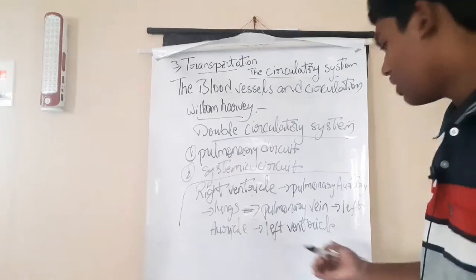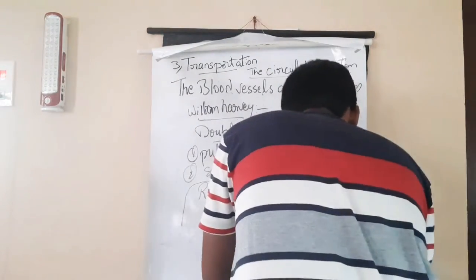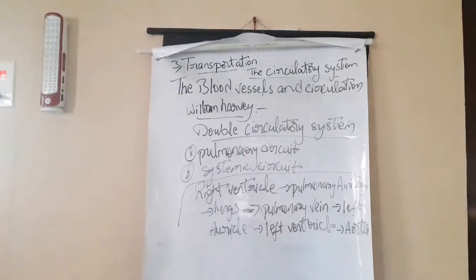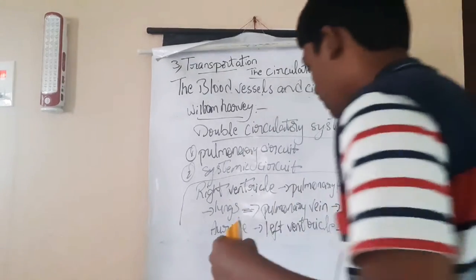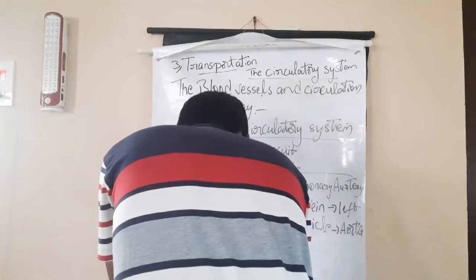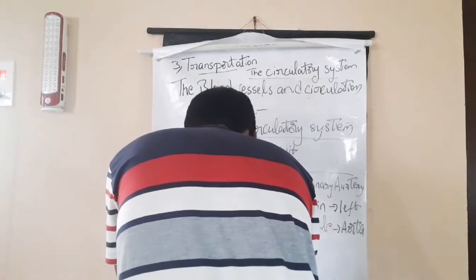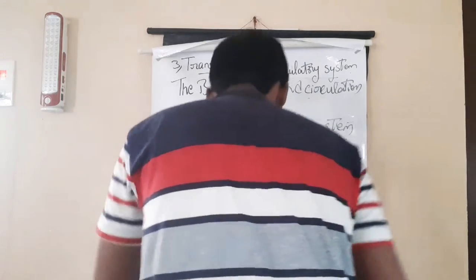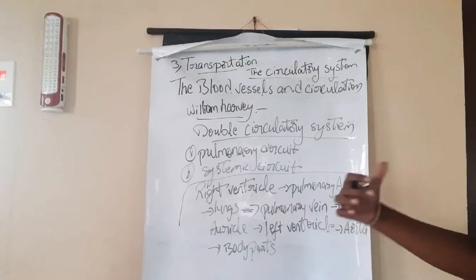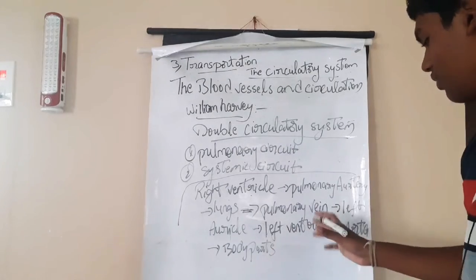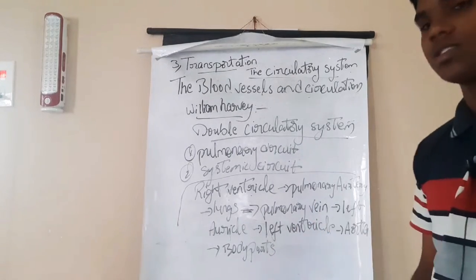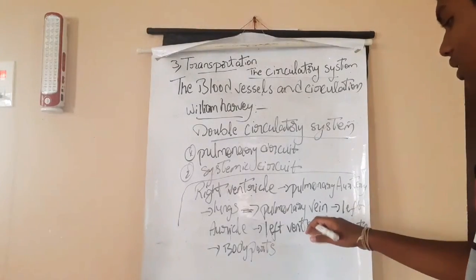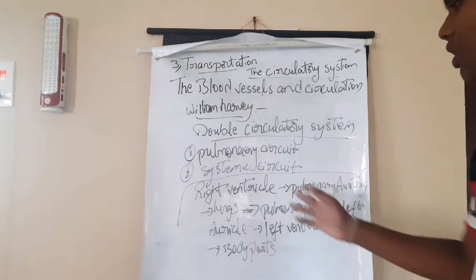We simply call it the aorta, the largest artery. So left ventricle to aorta, aorta to body parts: the heart to body parts is over.